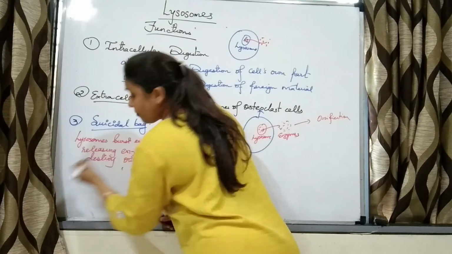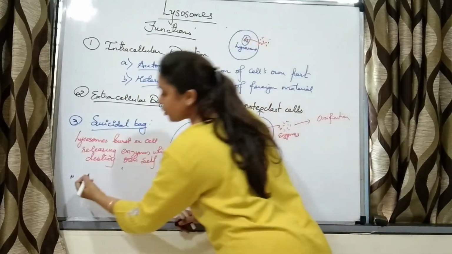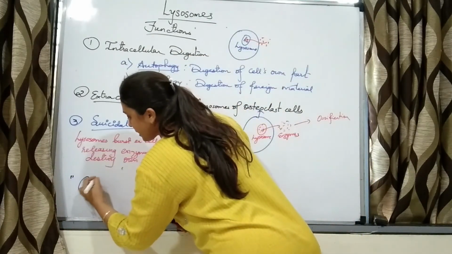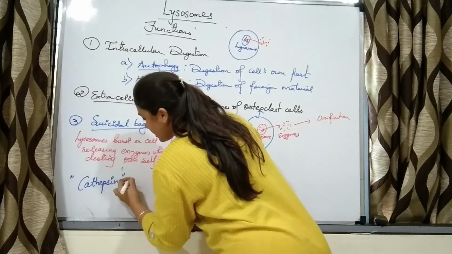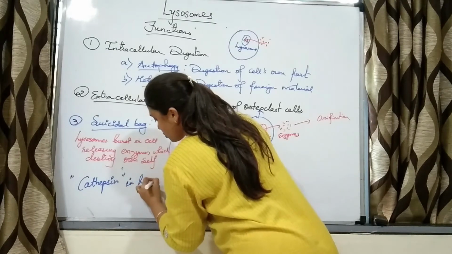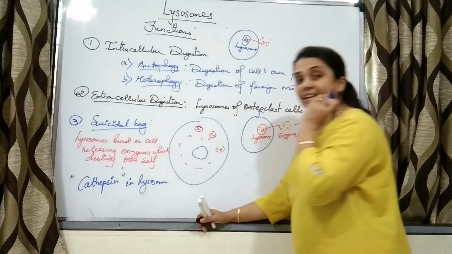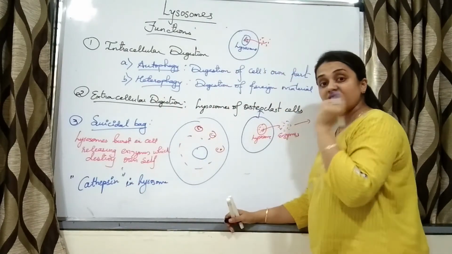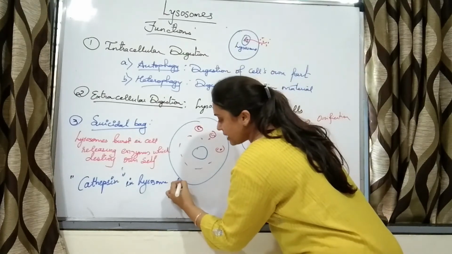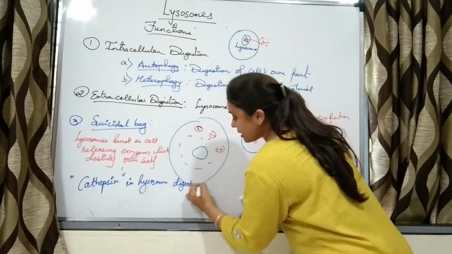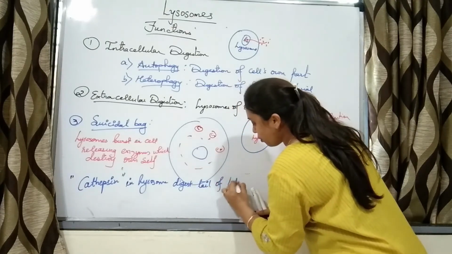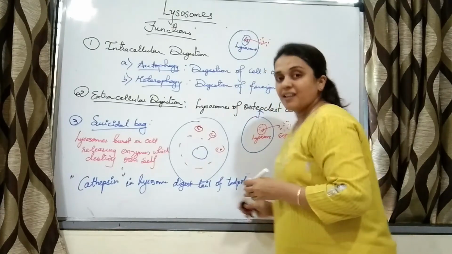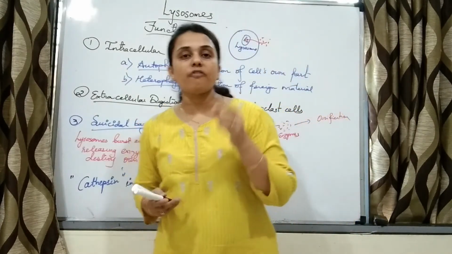Right? One important thing you have to remember is cathepsin. Cathepsin in lysosome is helpful in reverse metamorphosis, which means it digests the tail of the tadpole. So tadpole is a younger form of a frog.